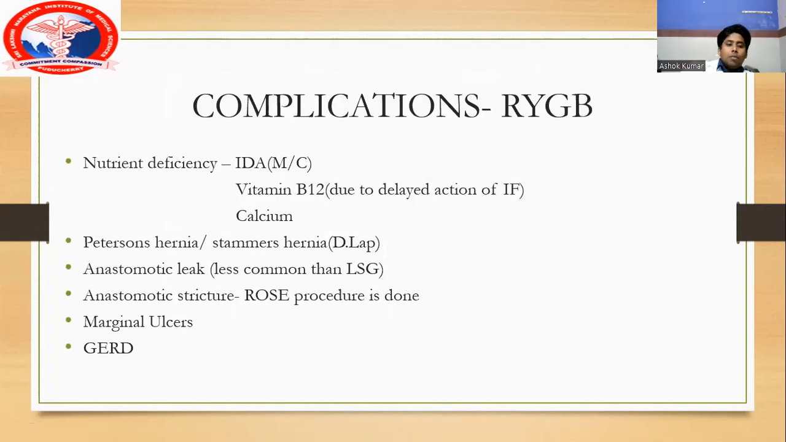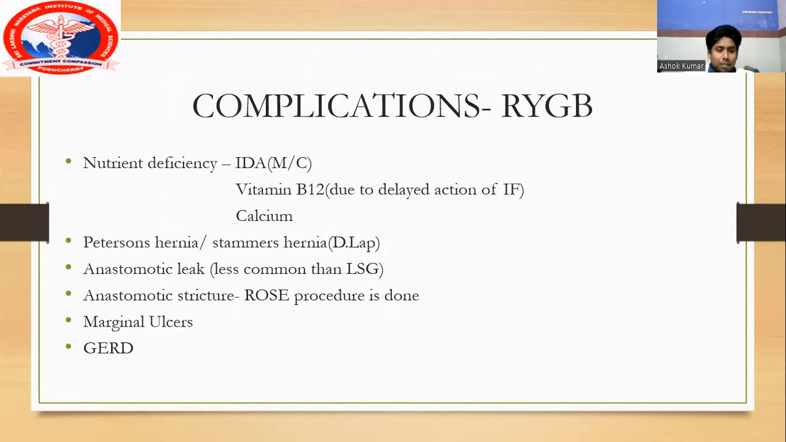To overcome this anastomotic stricture, there are certain procedures to tackle these complications. The procedure is called ROSE, restorative obesity surgery endoluminally. So it's a kind of endoscopic procedure, mainly to tackle these complications like anastomotic stricture arising in Roux-en-Y gastric bypass.